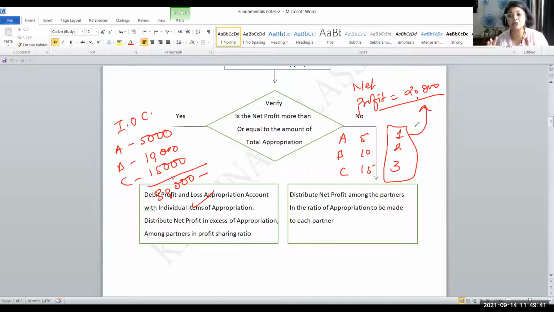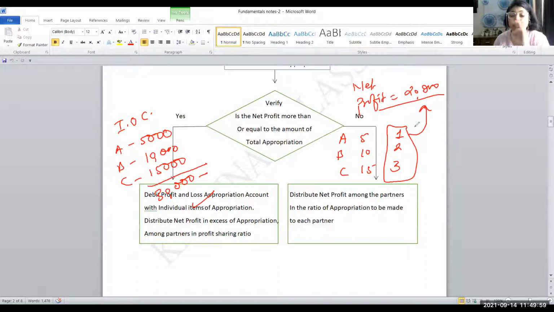If the partnership deed says that interest on capital has to be provided, but does not say that interest on capital is a charge against profit, listen to me again very carefully. If you want to pause and repeat, you can do that as well.